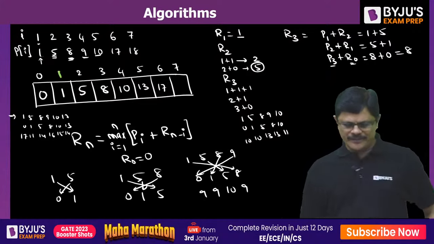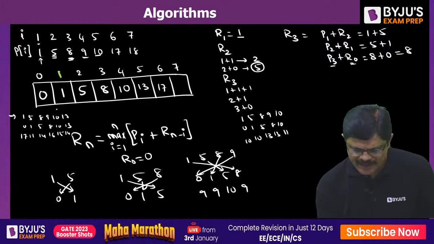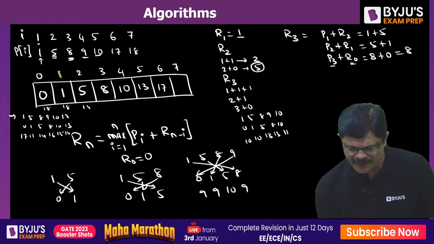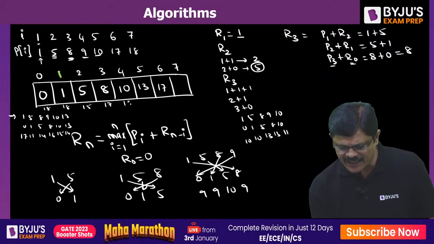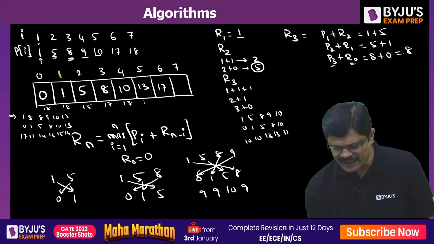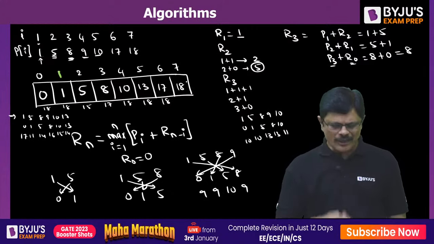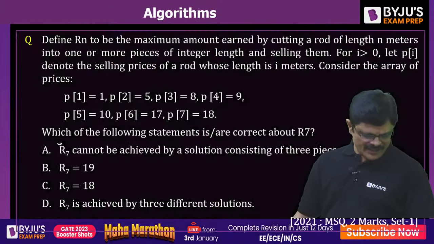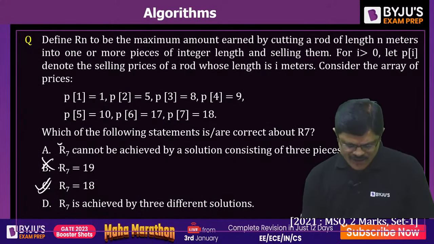Now the last one. So this entire thing and this entire thing. 18 plus 0, 18. 17 plus 1, 18. 10 plus 5, 15. 9 plus 8, 17. 8 plus 10, 18. 5 plus 13, 18. 1 plus 17, 18. Highest cost is 18. So what is the value of R7, my dear friends? R7 value is 18. So R7 19 is wrong.